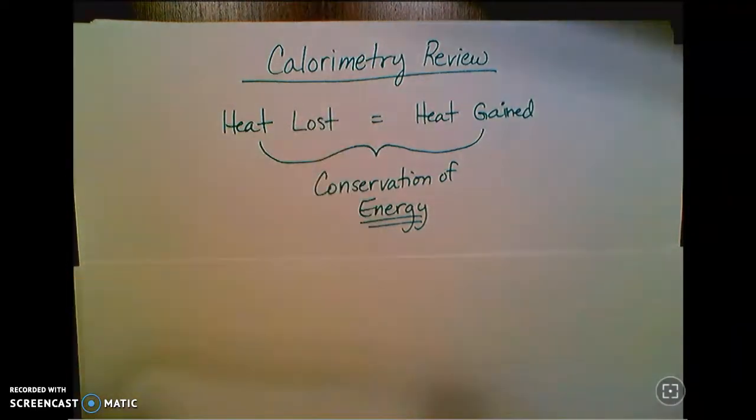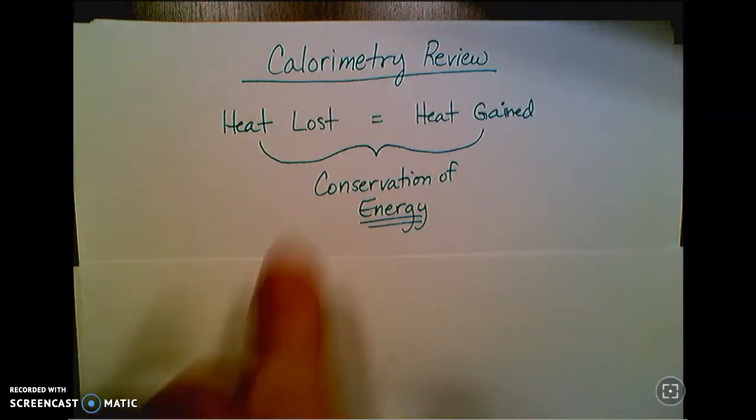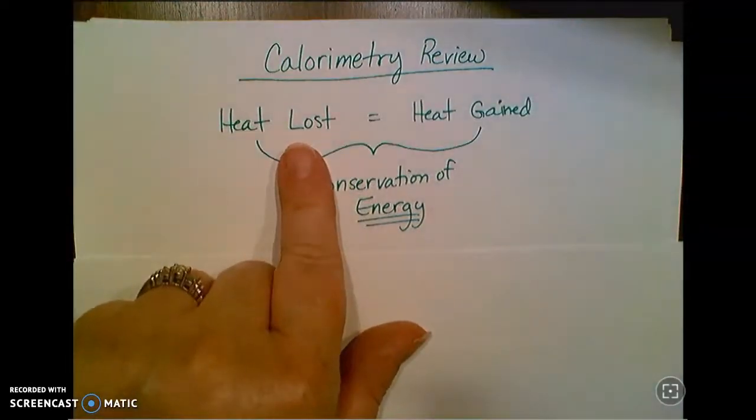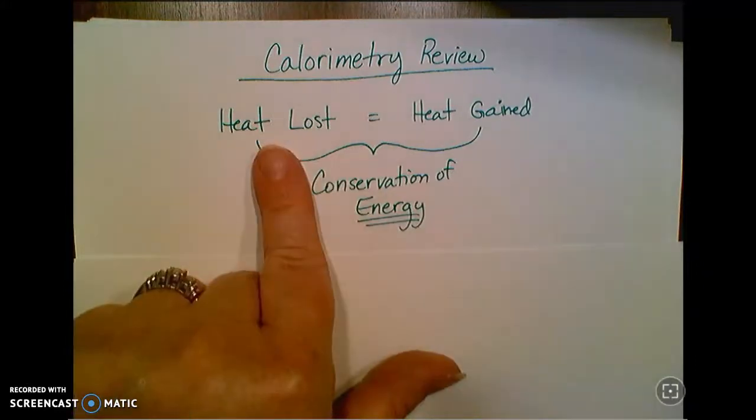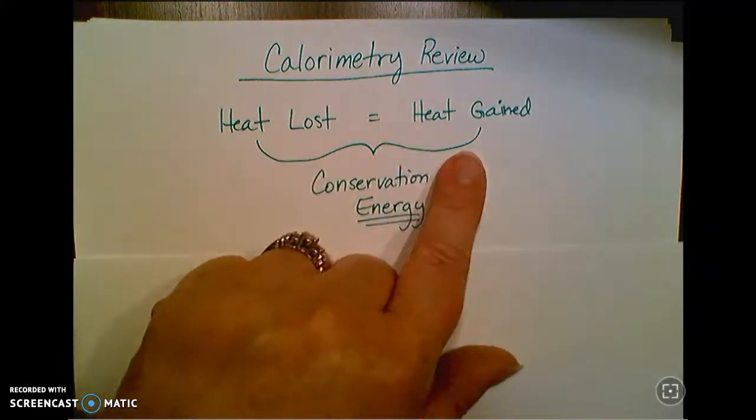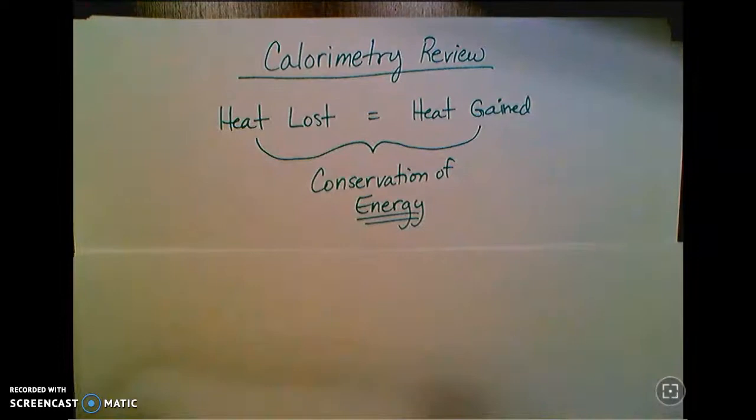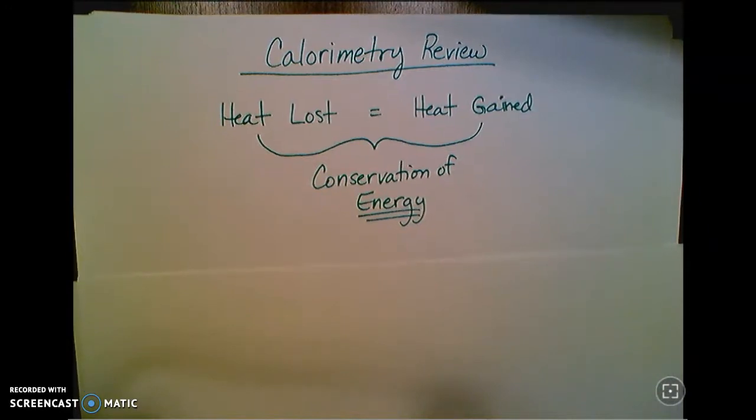You know, we did the heating and cooling curves and talked about water, all those constants, and figured out how much energy it took to do certain changes. And then at the end of that, we came to this understanding: the conservation of energy. The heat lost by one system is equal to the heat gained by another system. And so for calorimetry, one of those systems is usually water, and the other system is whatever we're studying.